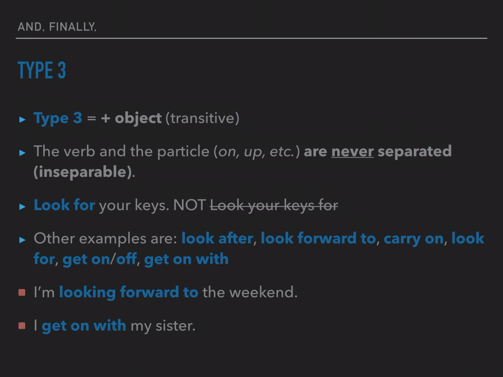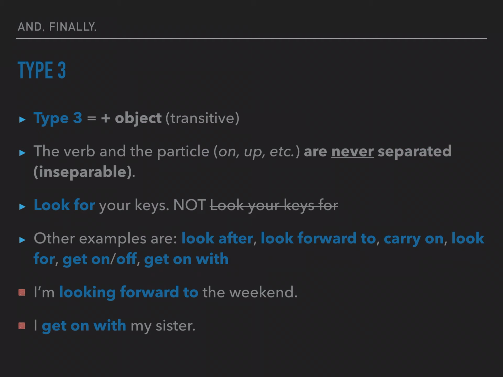Now let's look finally at type 3. Type 3 is plus object, transitive. The verb and the particle on, up, etc. are never separated, inseparable, ¿no? So, transitivo, pero inseparables, ¿no? Look for your keys, not look your keys for, ¿no? Inseparable. Other examples are look after, cuidar, ¿no? Look forward to, tener ganas, ¿no? De hacer algo. Carry on, continuar o seguir haciendo algo. Look for, buscar, normalmente algo perdido, ¿no?